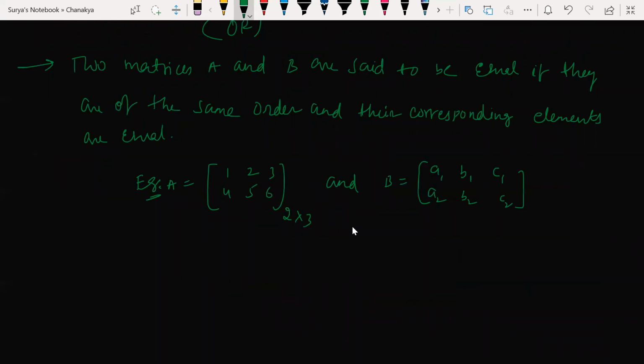Here, these are equal matrices. These are equal matrices or not? 2 rows, 3 columns. Here, equal matrices. Then A1 is equal to what? 1. A2 is equal to what? 4. And corresponding elements. Look at this. This position, this position, this position, this position.